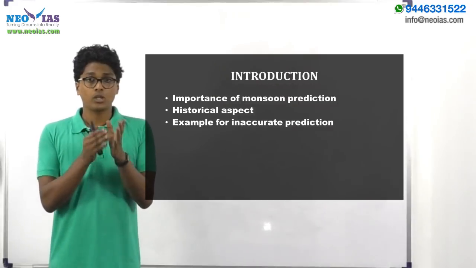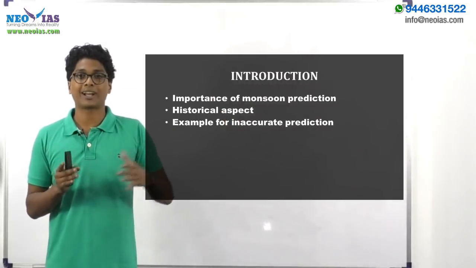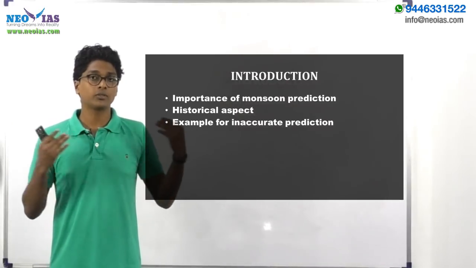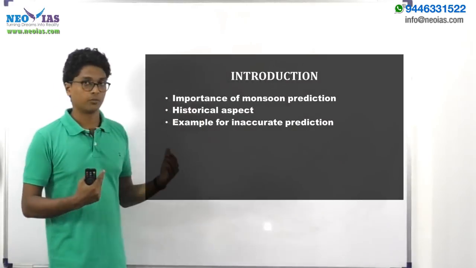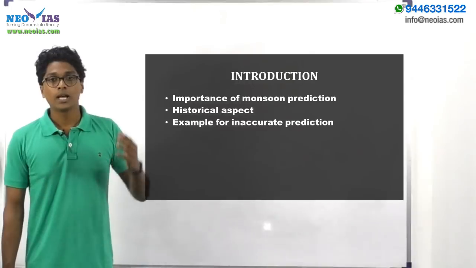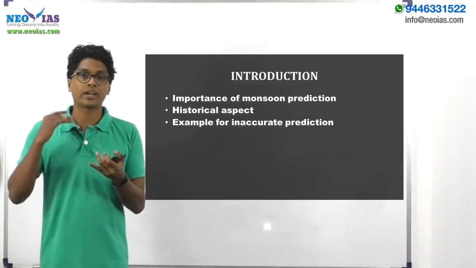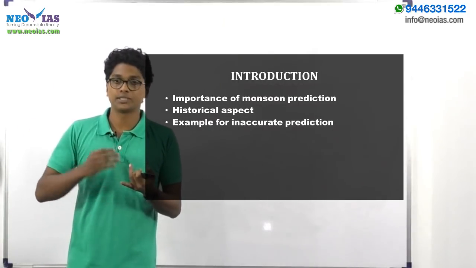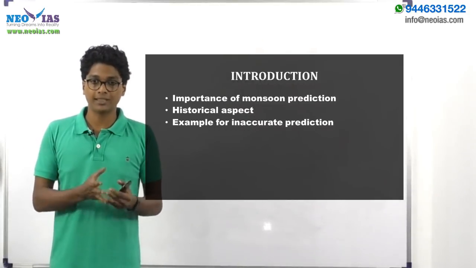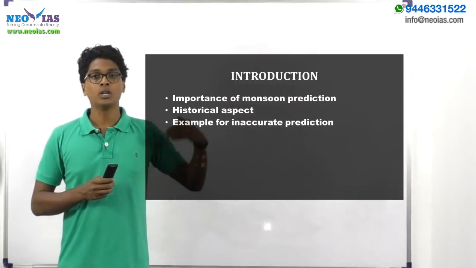So you have to make sure that you are not limiting yourself to one of the major aspects of the question. Rather, through our answer, we should project that we are knowledgeable with regard to the various aspects of the question. So while discussing the importance of monsoon prediction in the introduction, we can always talk about agriculture. Agriculture should be the core point there, as more than 60% of the population is dependent on agriculture, and the majority of this is rain-fed agriculture, in the sense that they are directly dependent on the monsoon. So we need accurate monsoon prediction for agriculture.